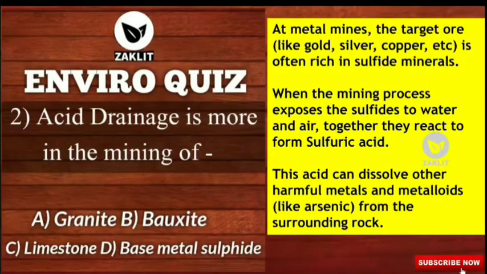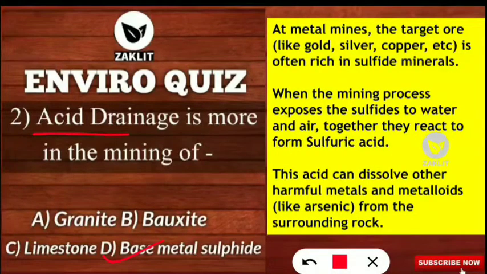The next question is, acid drainage is more in the mining of which of the following minerals? So here options are granite, bauxite, limestone or base metal sulfide. So here the correct option will be option number D, that is base metal sulfide. If you are doing the mining, then there is the chance of more acid drainage. So what is this acid drainage? We will know. For metal mines, the target ore. So there is a target ore for every metal mining. It can be gold, it can be silver, copper, for which we are doing the mining.